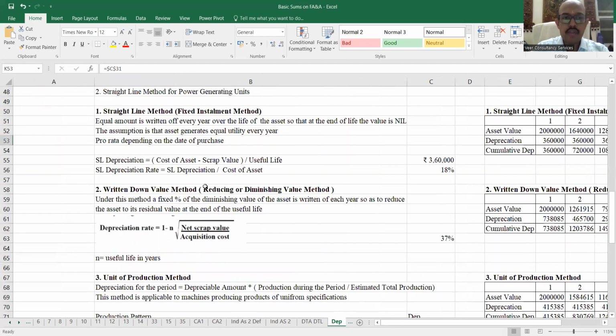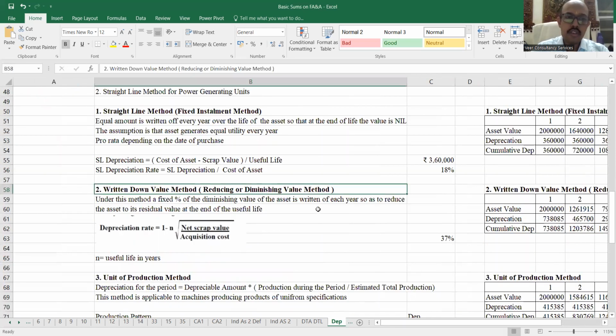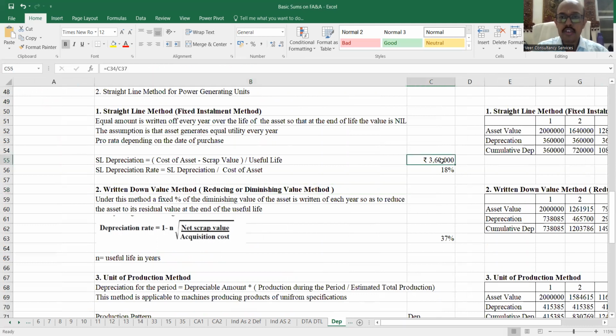On similar lines, we can have the written down value method, or the other name is reducing or diminishing value method. जहाँ पे the value just keeps on reducing, you are going to charge depreciation on the reduced value every year. यहाँ पे क्या था? You are going to charge 360 every year, no matter what is the value of the asset. So यहाँ पे value of the asset क्या होता है? पहले 20 लाख था, फिर कितना हो गया? In the next year it is 20 lakhs minus 3,60,000.